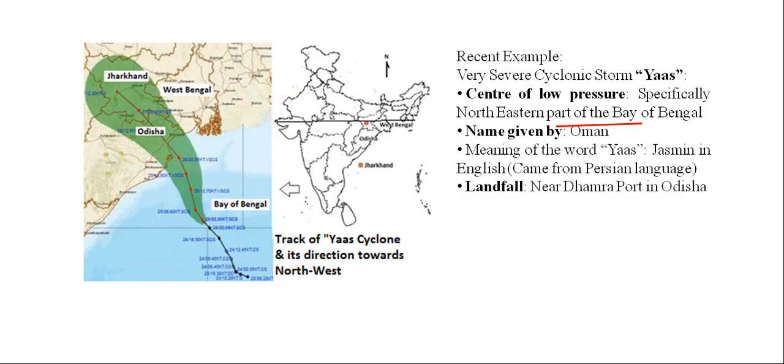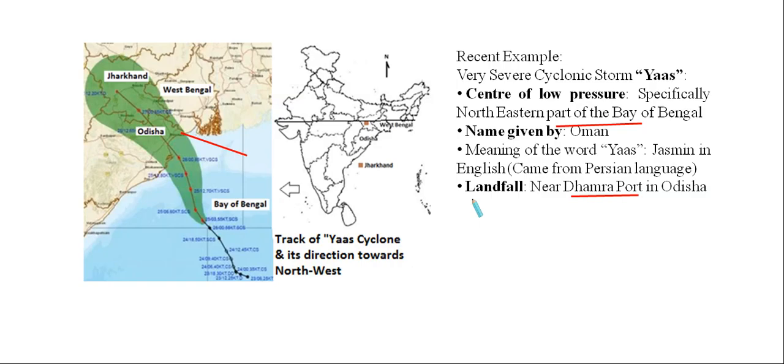What was the landfall of this region? So what was the landfall of this particular tropical cyclone? Near Dhamra port in Odisha. Odisha is the northeastern state of our Indian subcontinent. Here all of you can see this is the Odisha state. Near Dhamra port in Odisha, we are having landfall for this tropical cyclone. So what is the meaning of landfall?